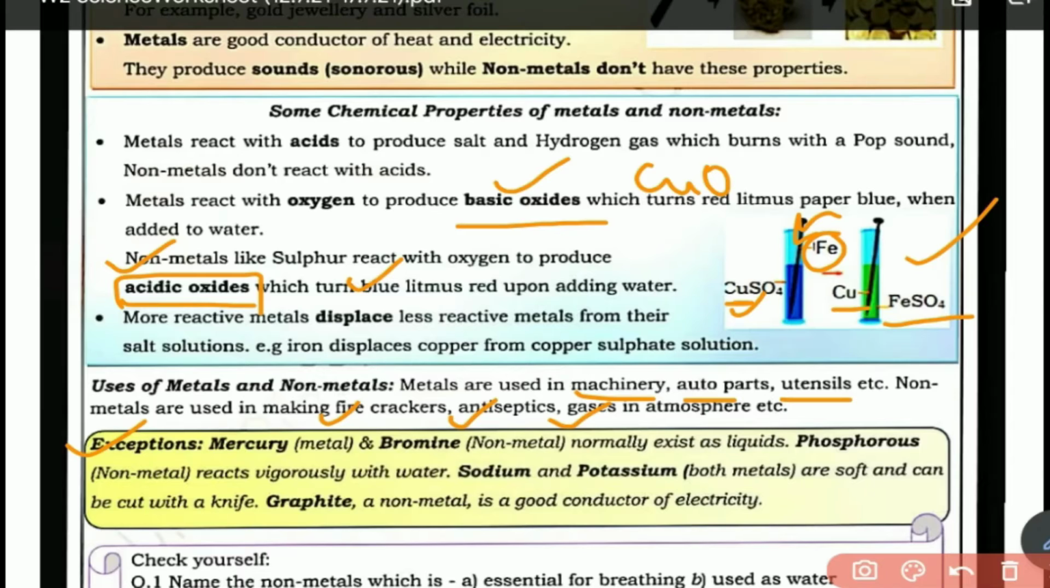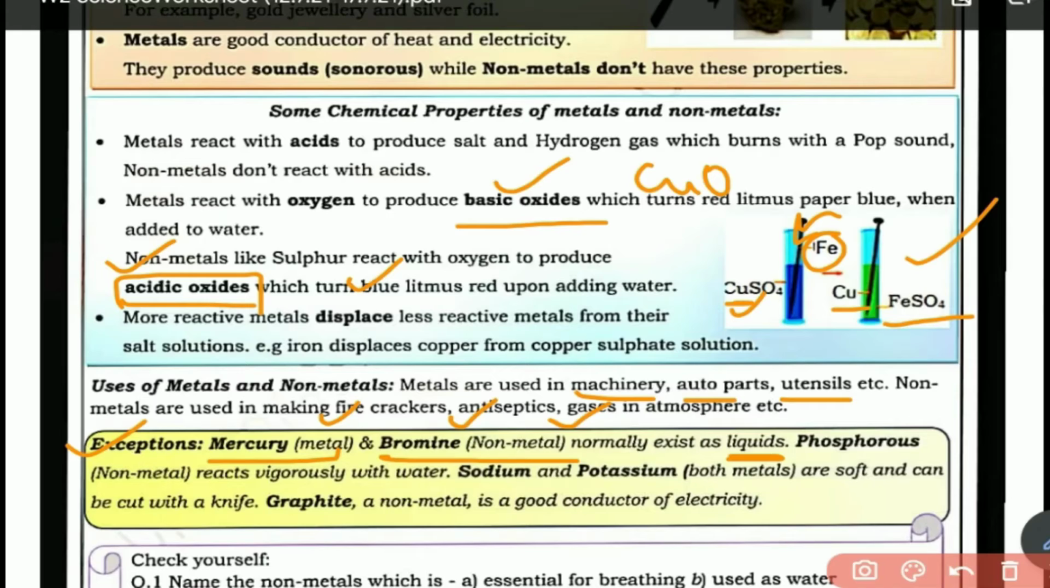So mercury, which is a metal, and bromine, which is a non-metal, they both normally exist as liquid. See, mercury is a metal, so it should exist as solid, right? But exception, it is existing as liquid. Bromine also, because it is a non-metal, we should expect that it should be either solid or gas, but in this case it is liquid.